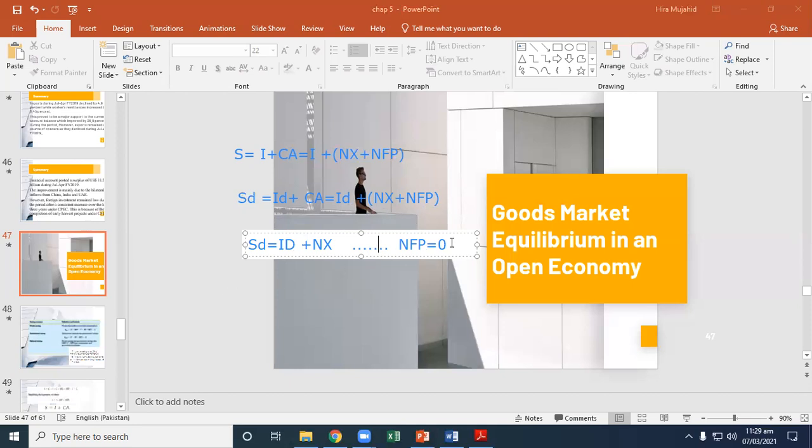Recall that Y equals C^D plus I^D plus G plus NX.